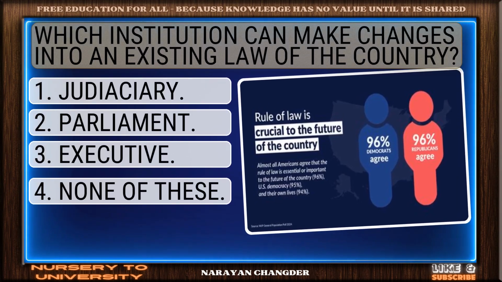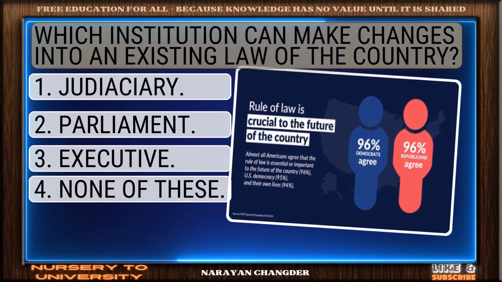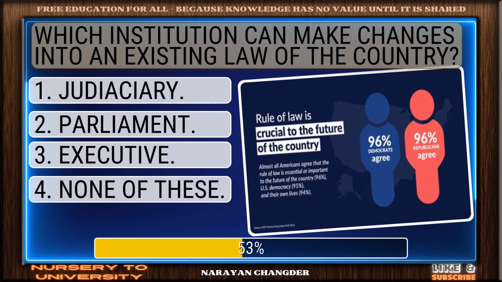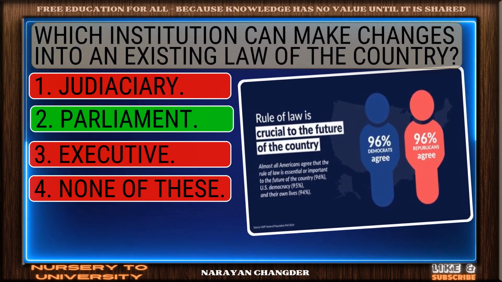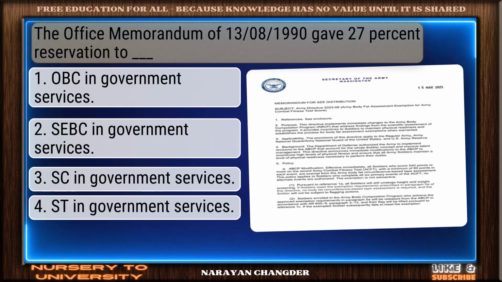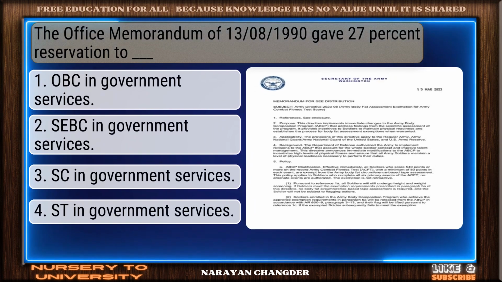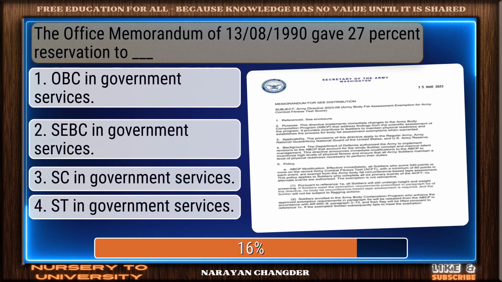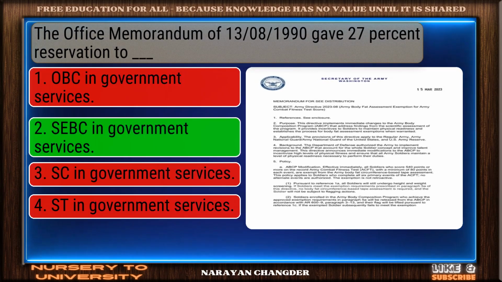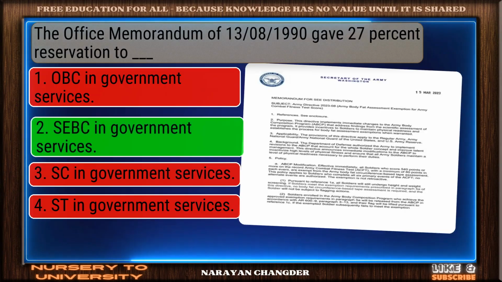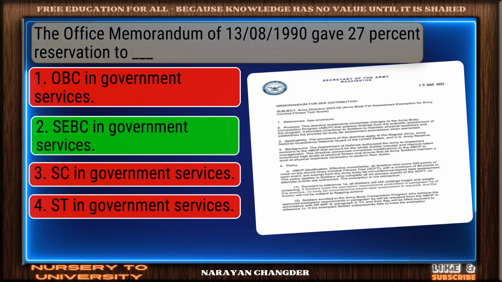Question number 47. Which institution can make changes into an existing law of the country? Great job. Parliament is the accurate answer. Question number 48. The Office Memorandum of 30/08/1990 gave 27% reservation to dash. Right choice. SEBCs in government services is the best answer.